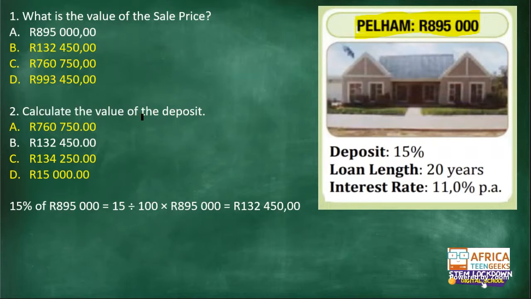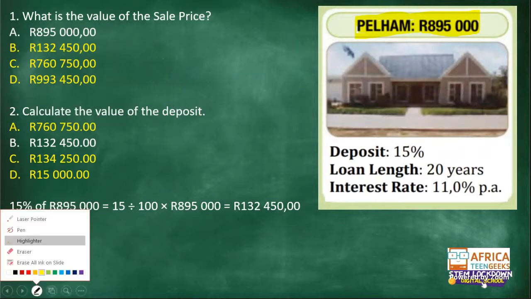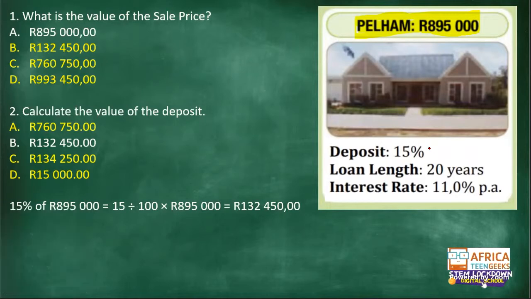Question 2, calculate the value of the deposit. Once again, we are given the deposit here as 15%. So to find the rand value, this is given in percentage form. Remember I told you, if you have forgotten how to do the conversions, go back to your textbooks or even grade 10 textbooks.